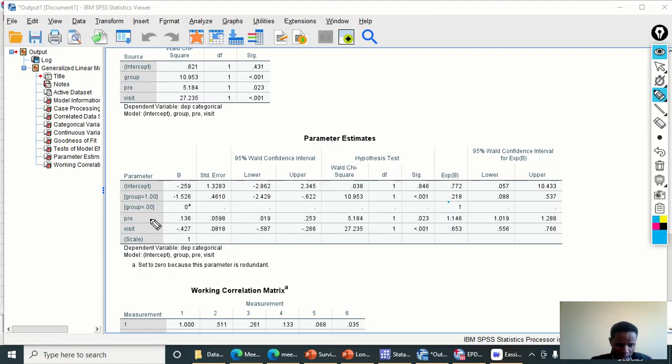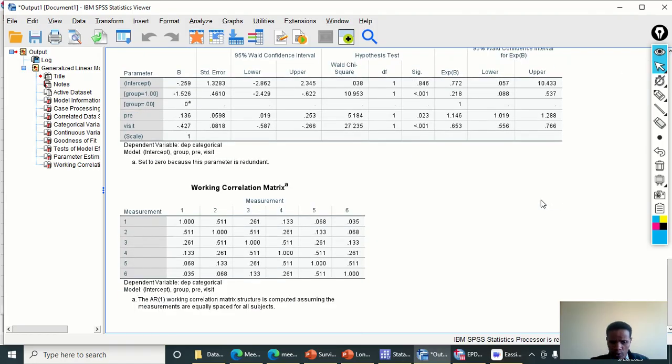For the pre variable, with a unit increase in the pre-trial depression score, the probability of developing depression in the follow-up period will increase by 1.146 times. For the visit, with a 1 month increase, or a 1 unit increase in the follow-up period, the probability of developing depression will decrease by 0.653 times. So that is the interpretation.